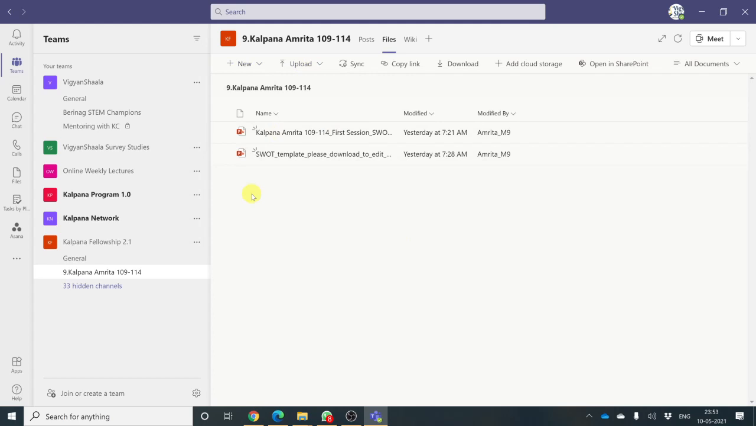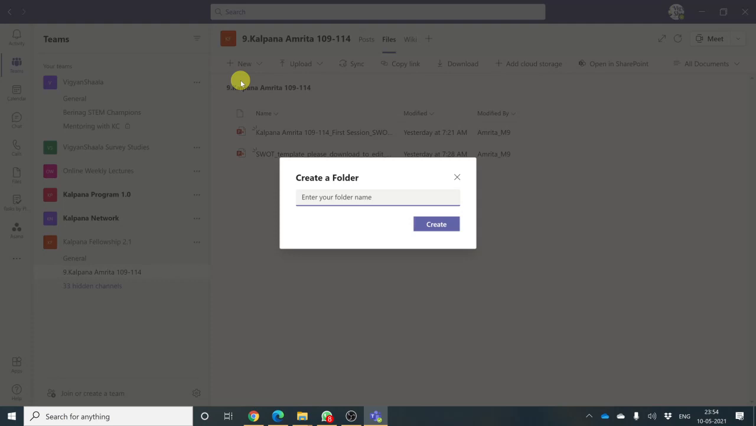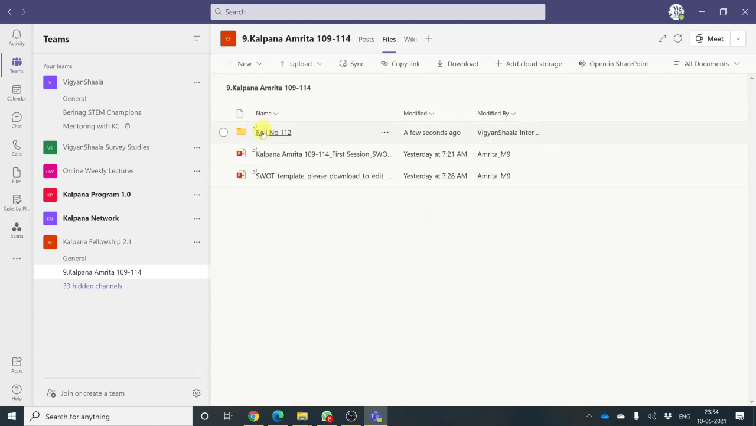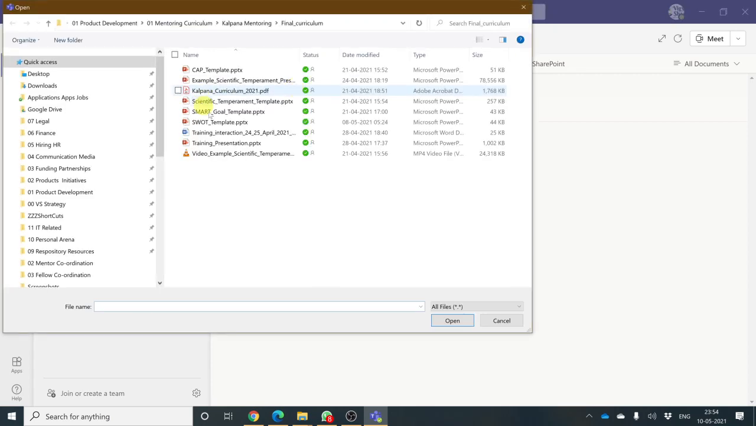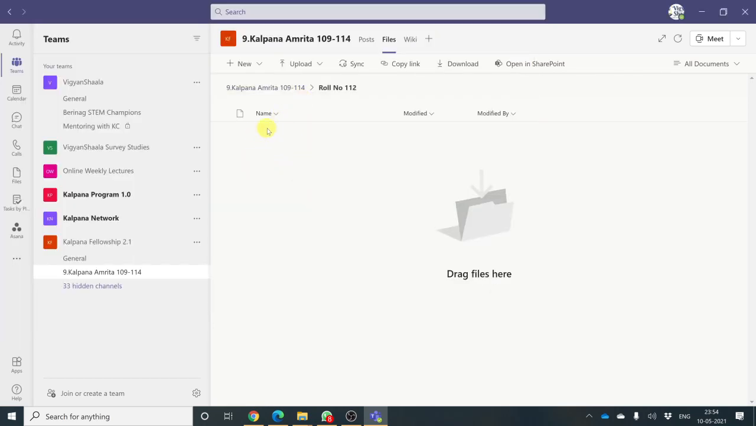We would recommend every student to make their own folder, with your roll number, for example, and create a folder. Go into this folder and upload your assignment for the week. You can upload files on smart goals, on SWOT templates, and then you have your assignments submitted over here.